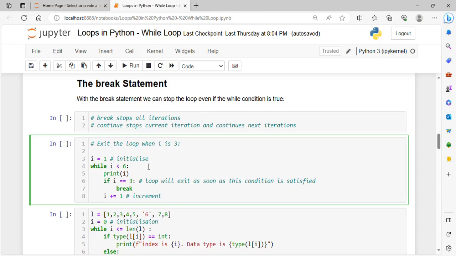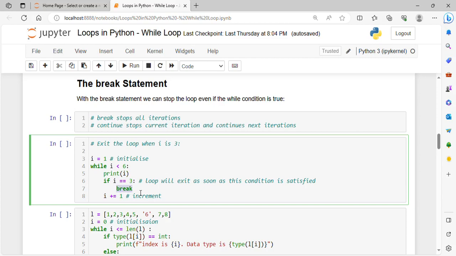I have taken a program where I want to print the value of I as long as I is less than 6. But whenever the value of I becomes 3, my condition should be achieved and it should exit the loop, it should break. That means it will stop all the further iterations. So I have inserted a condition here: if I equals 3, then go to break.